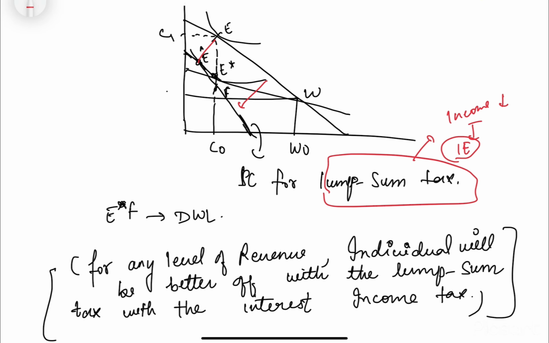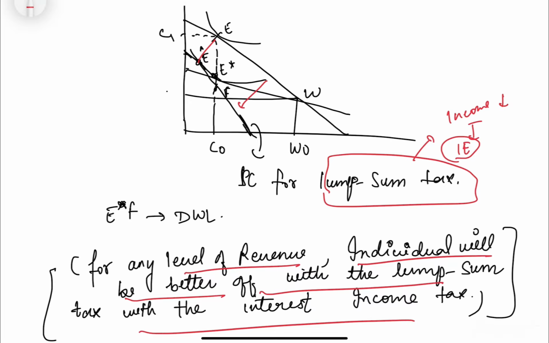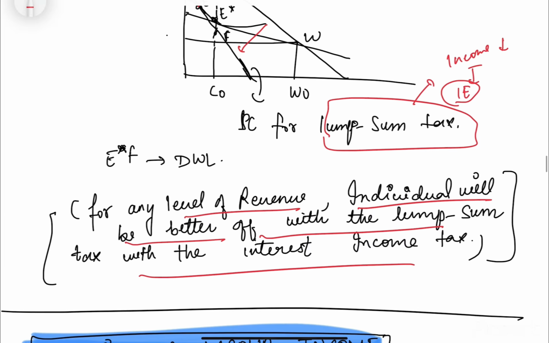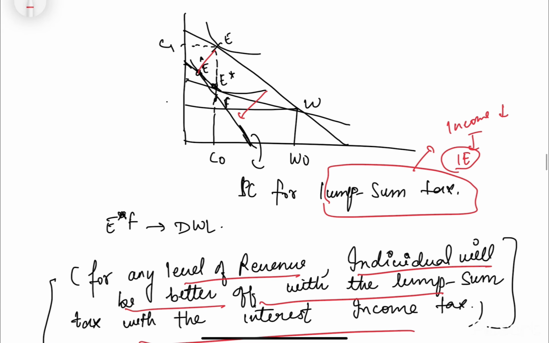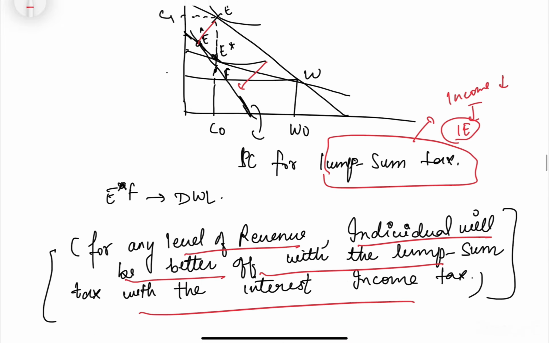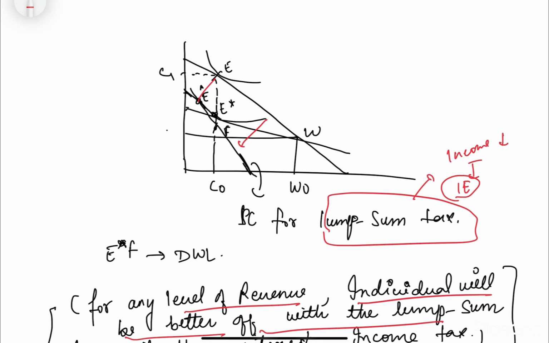and for any level of revenue, individual will be better off with the lump sum tax than with the interest income tax. It is not much explained in the text in the book, so I'm also keeping it short for this. So here, like, you just need to keep in mind that for lump sum tax there is only a parallel shift in the budget constraint.